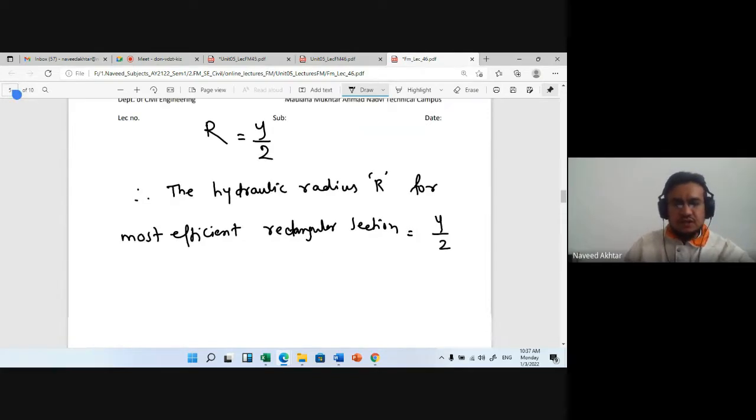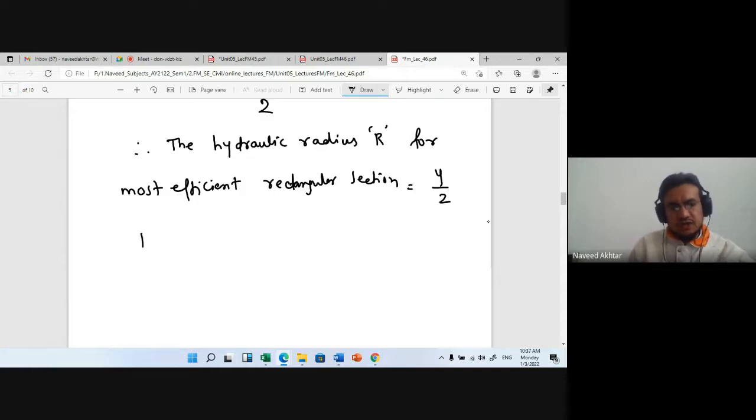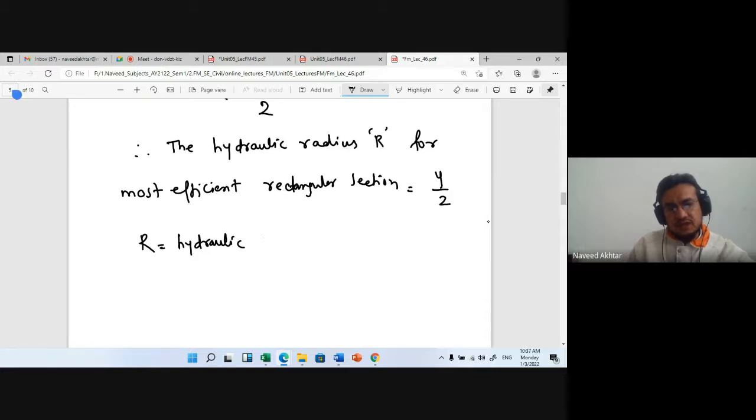This R is also called the hydraulic mean depth.